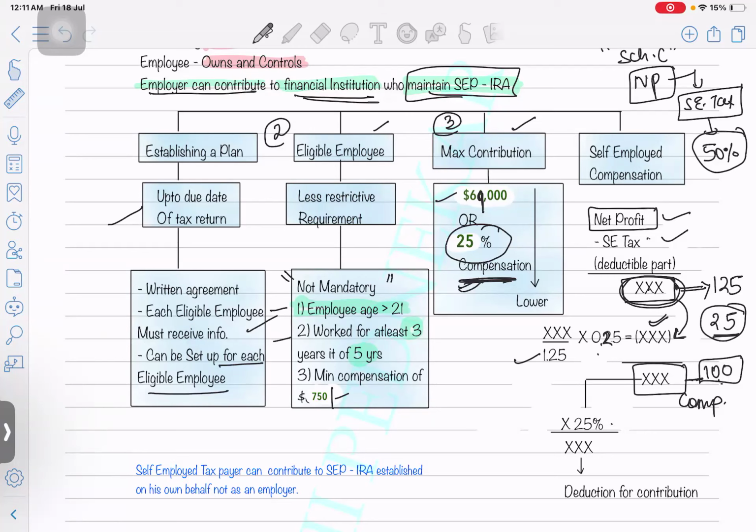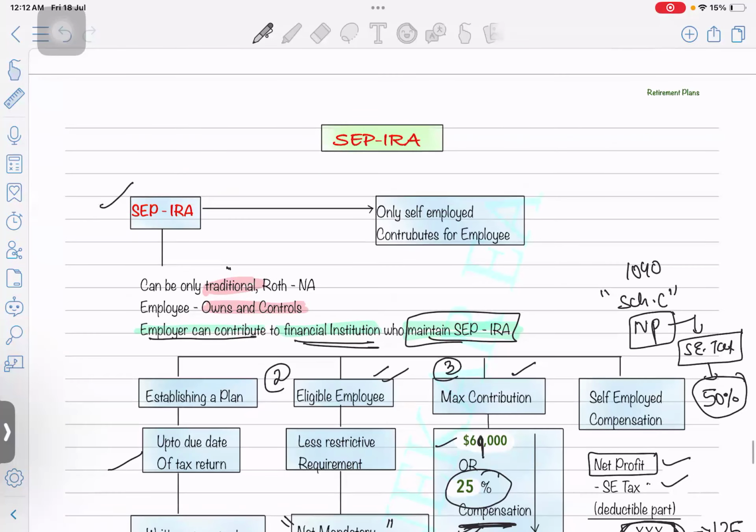Now, who are the eligible employees? Less restrictive requirement. It's not mandatory, but the requirement is employees who are aged 21 or more, who have worked for at least 3 years out of 5 years, and whose minimum compensation is up to $750. Okay, so these three conditions should be fulfilled to be an eligible employee to enroll into the SEP IRA plan.